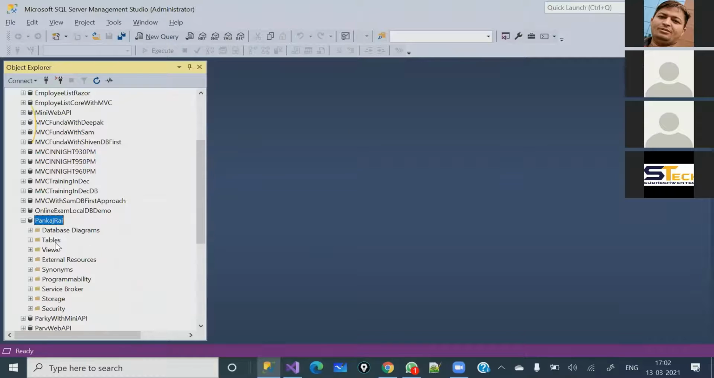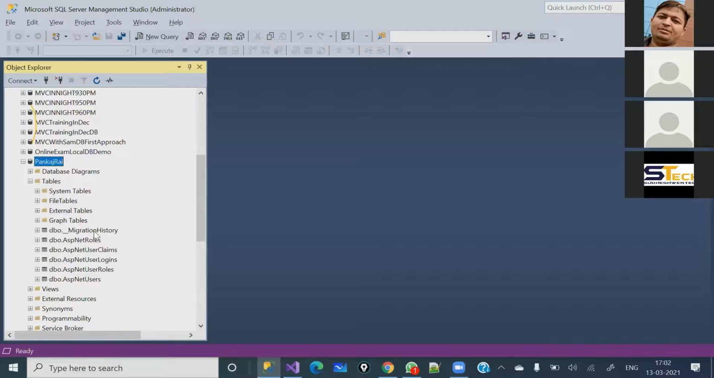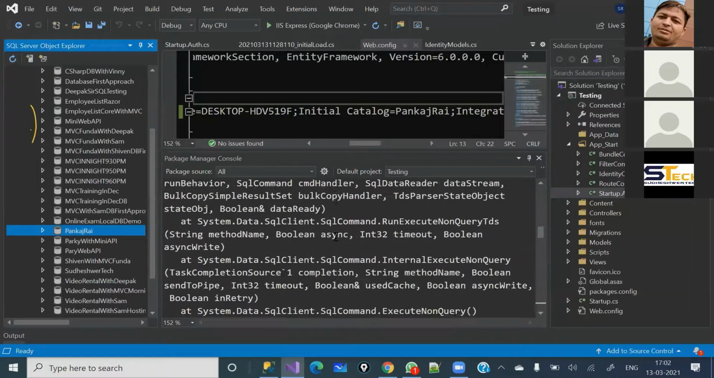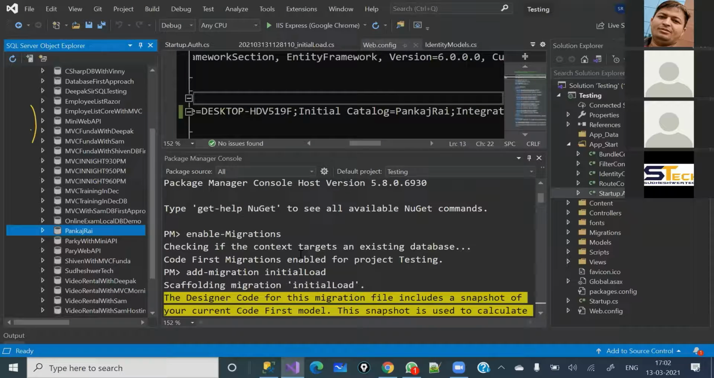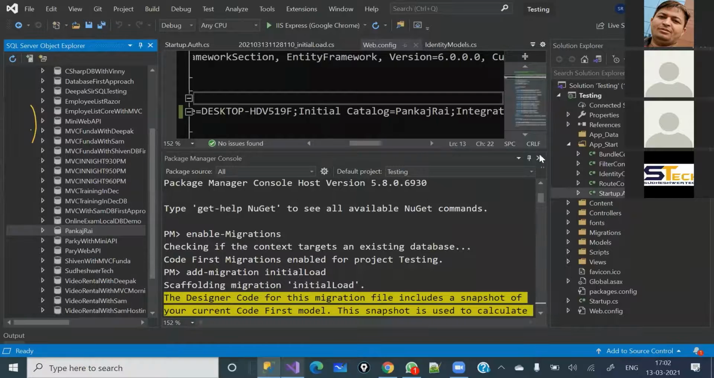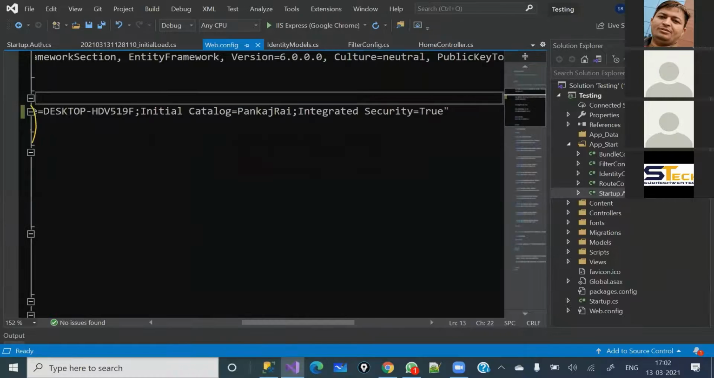Perfect. And if you expand it here, you will see the 6 tables created. The underscore migration history table is also created. This table is going to contain all the migrations which we are doing here. Like earlier, I ran a migration, add migration, and I gave the initial load. That entry has already gone here, right? Due to time limitation, I'm not going into more depth. Now I'm directly coming back to the authentication and authorization part.